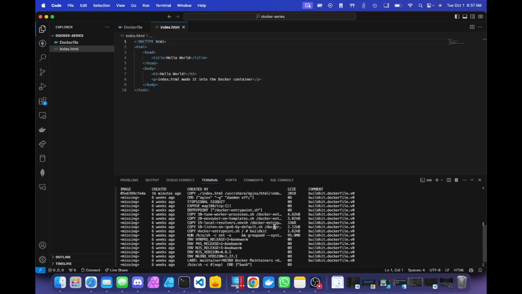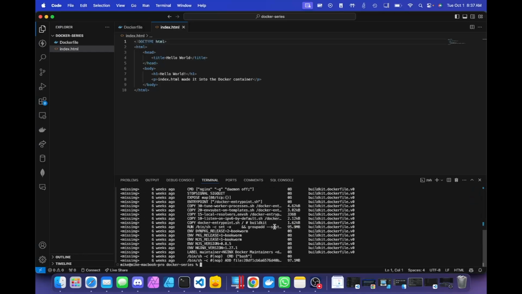Now that we have our image ready to go, we can use it to create a container and get our website up and running. To do that, we're going to use the docker run command, and in our terminal, we're going to type docker run -it, which says we want to run a Docker container and we want an interactive terminal attached to it. We are going to specify a container name, which will be nginx-container, and we want to publish port 80 of our host machine to port 80 within the container. And finally, we want to run this container based off of the Nginx server image that we built.